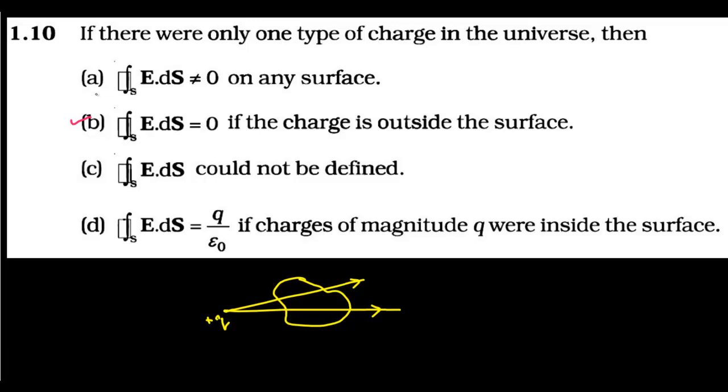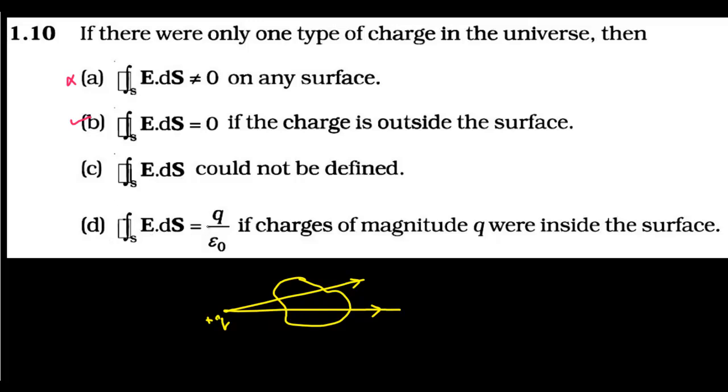Now if you look at this first option, he is saying that the flux will never be equal to 0 on any surface, so both these statements are contradictory. So if this is true, then definitely this is a false statement, because here the flux corresponding to this surface has become 0.